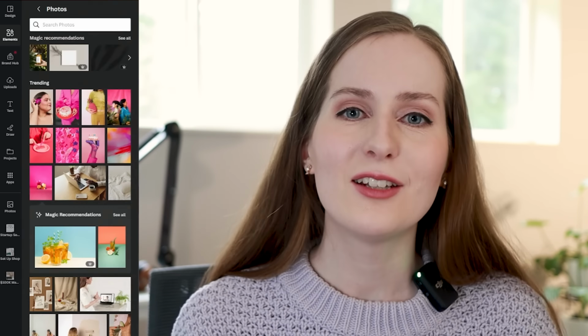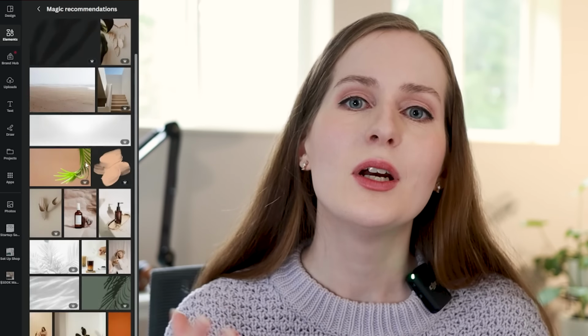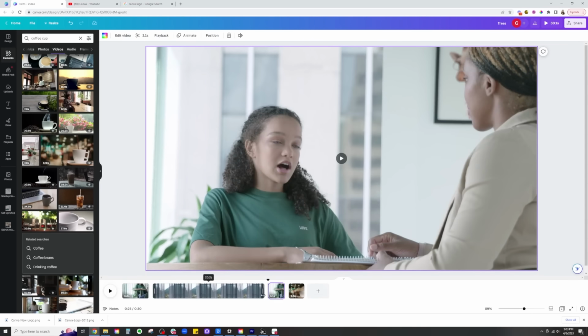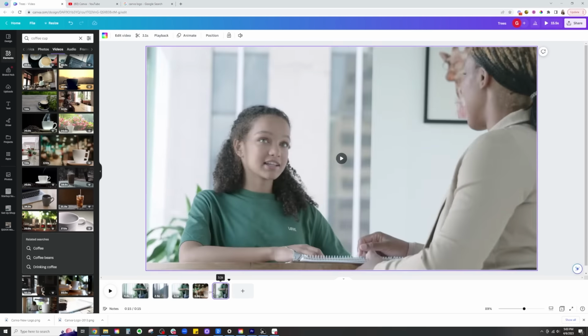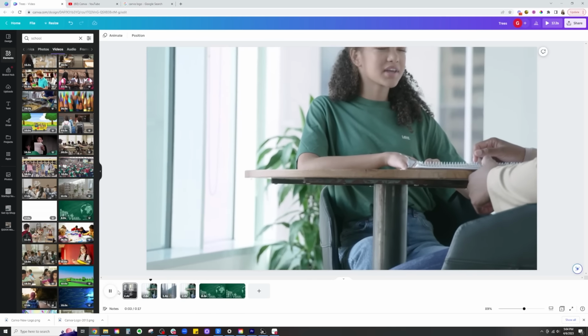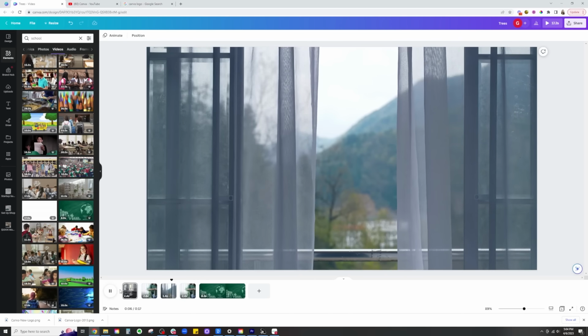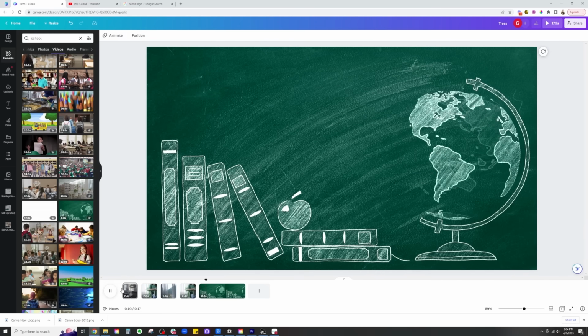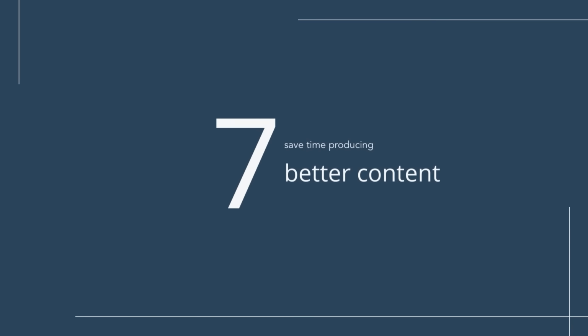But also, Canva now has an incredible video stock footage library, so you can actually find stock footage, B-roll to use in your videos, whether you just want a couple clips to illustrate what you're talking about, or if you want to create a complete video without even showing your face, you can do that inside Canva with their tools for free.